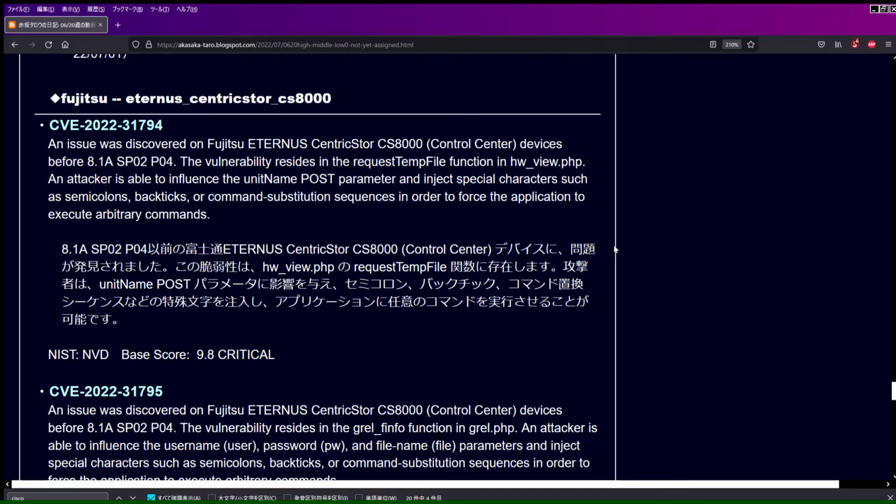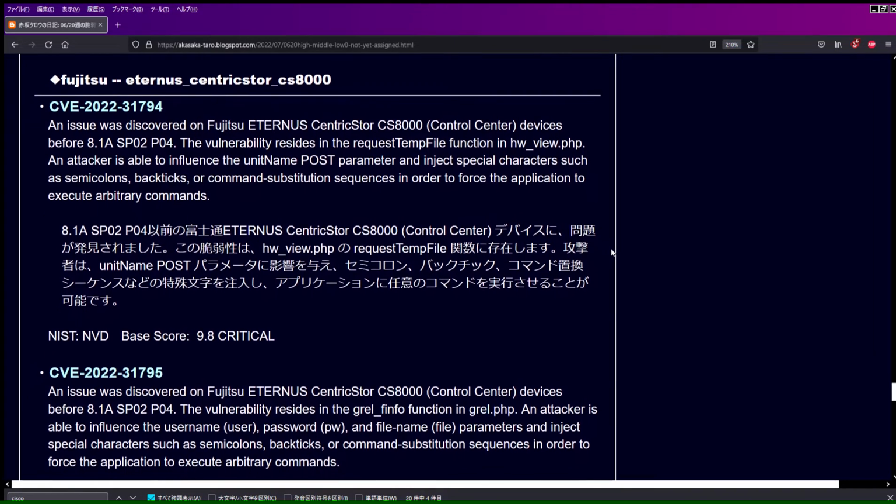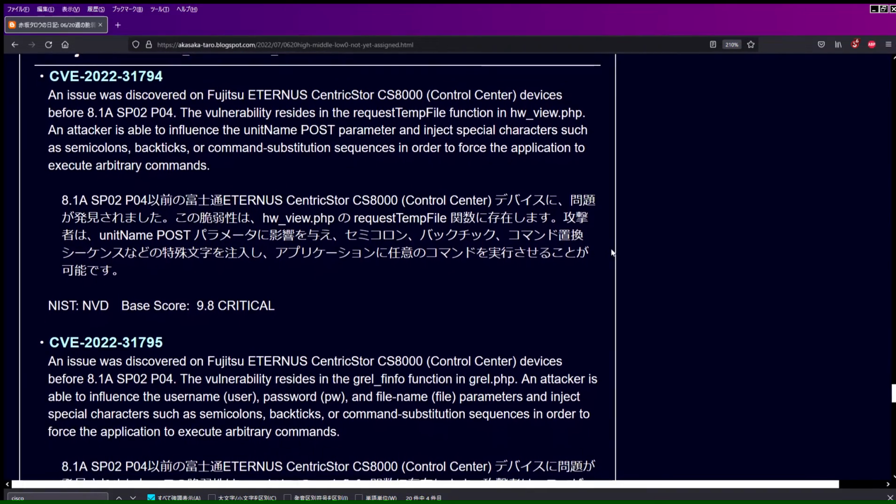An issue was discovered on Fujitsu Eternus CentricStor CS8000 Control Center devices before 8.1 ASP02P04. The vulnerability resides in the request temp file function in hw_view.php. An attacker is able to influence the unit name POST parameter and inject special characters such as semicolons, backticks, or command substitution sequences in order to force the application to execute arbitrary commands. NIST NVD base score 9.8 critical.